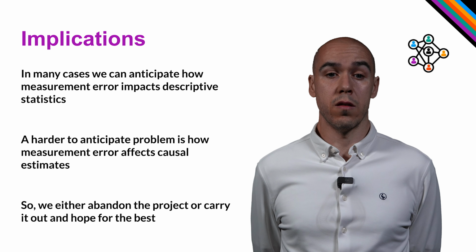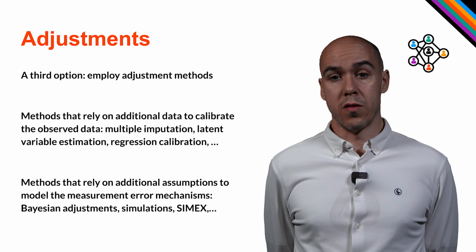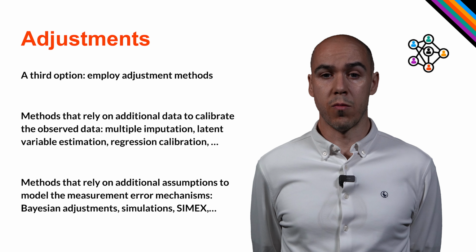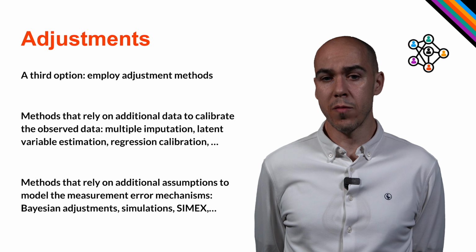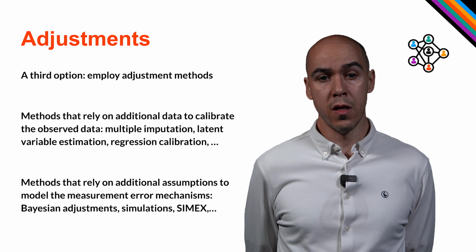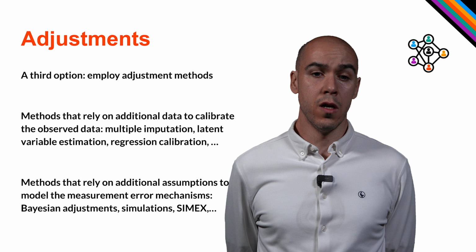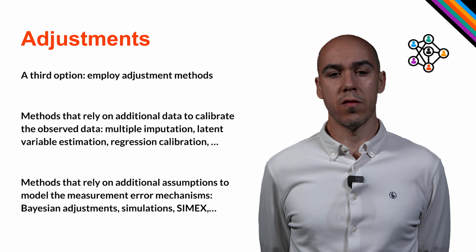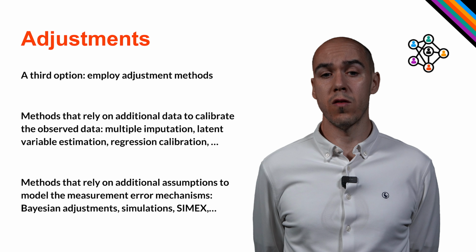We can consider a third option: use the data, but also apply adjustments to the measurement error problem. So there is a growing range of methods that could be used to adjust for the potential biasing effect of measurement error. Roughly speaking, we can distinguish methods that rely on finding additional observations of the cases of interest to calibrate the variable that is prone to measurement error. Some examples are multiple imputation, latent variable estimation, or regression calibration. Then we can also consider methods that seek to model the measurement error mechanisms as we simultaneously estimate the causal effect of interest. Some examples are Bayesian adjustments, Markov simulations, or CMEX.